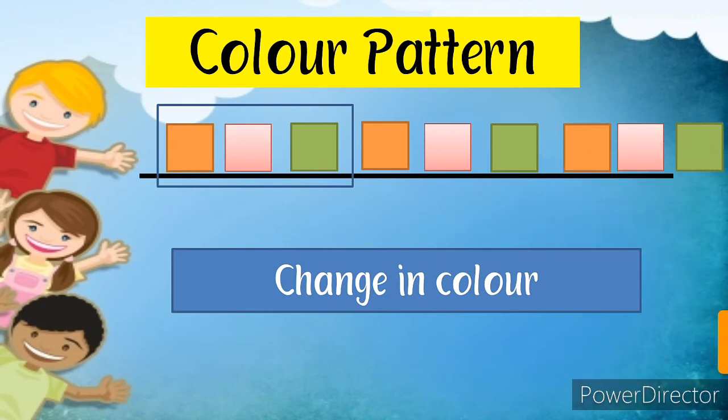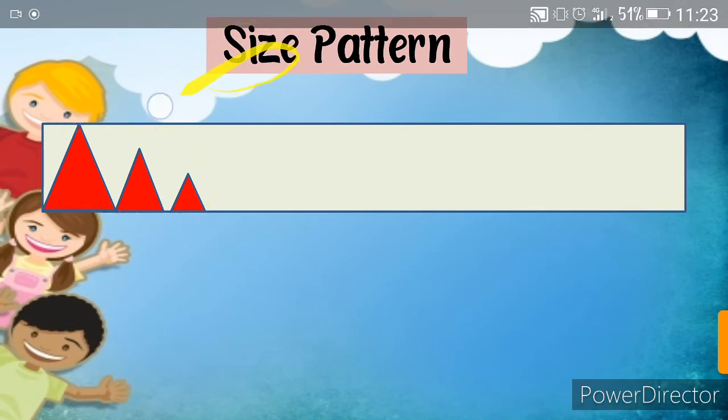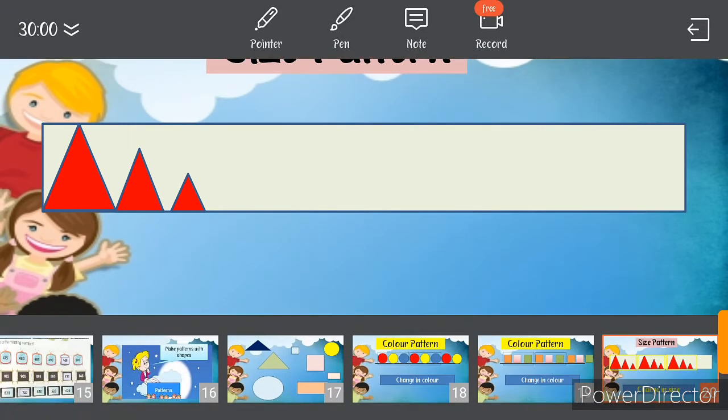So dear students, now I am going to explain to you that this is a type of pattern. Okay everyone? Now next we move to the size pattern. We have to observe the size of different shapes. Look everyone, this is a triangle, this is again a triangle and this is again a triangle. All three are the same in color and the shape remains the same, but the size is different.